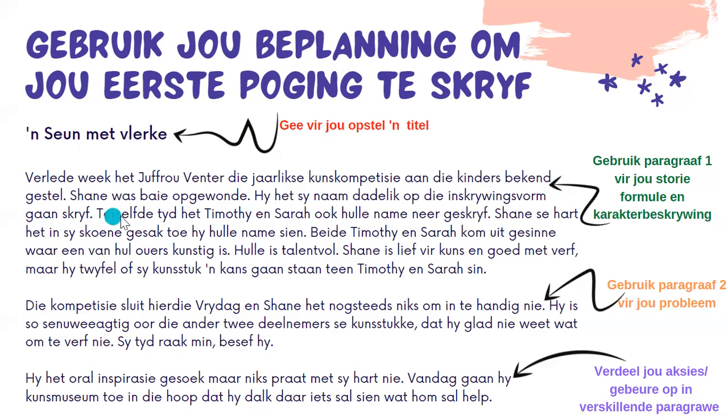Okay. Now, I could actually have used a different paragraph here. I could have split this into 2 paragraphs, but I thought it would be better for the purpose of this lesson to keep it all together. So what is the problem? Timothy and Sarah, who are very talented and come from families where there are artists in the family, have also entered their name. And then I see a little bit of character description for Shane. He loves art and he's really good at it, but he doubts himself. Okay, he doubts that his art piece will stand a chance against Timothy and Sarah.